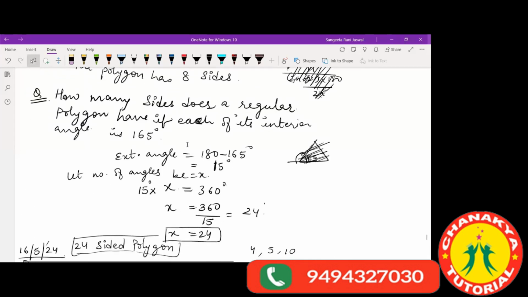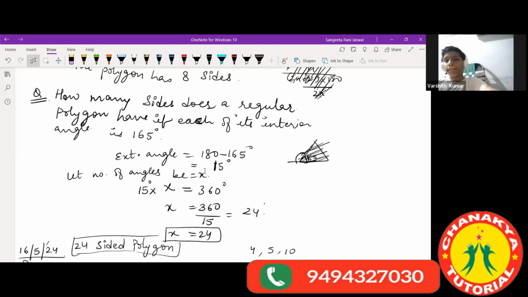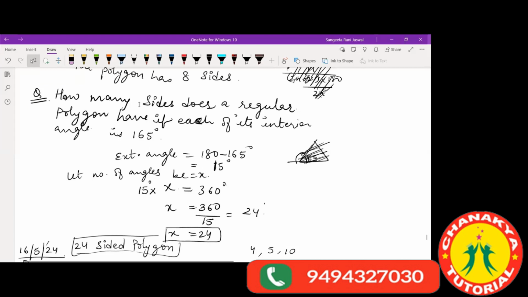So now everything is clear to everyone. How to find the interior angles, how to find the exterior angles, and their relation with the angle sum property. Yes, ma'am. Anyone who's still not clear with this can ask. Varshit, is it clear? Yes, ma'am, it's clear. Okay. So let's move ahead.